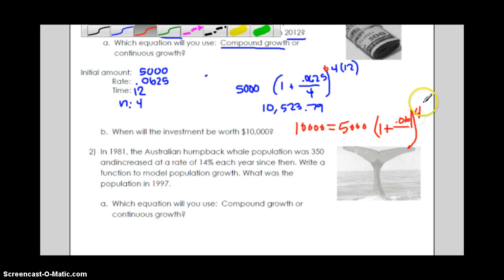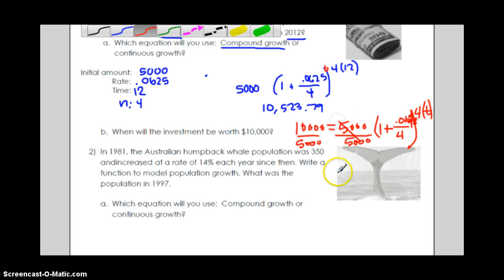So we stick our 4 is still here because that's how many times it's compounded, but we don't know our time, so that's when we have that t up there. And then this is 0.0625, so everything else is the same. So we're going to work backwards. We're going to divide by 5,000.